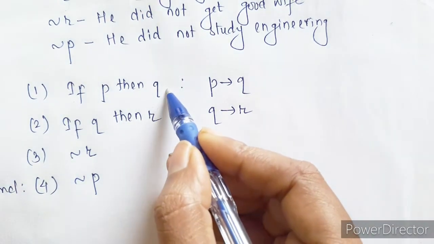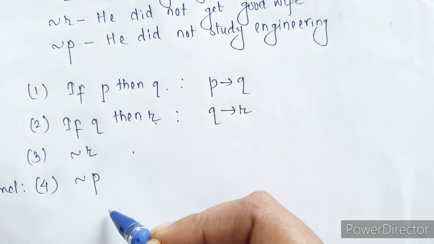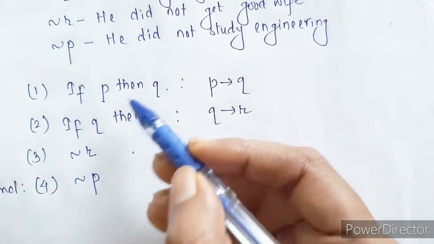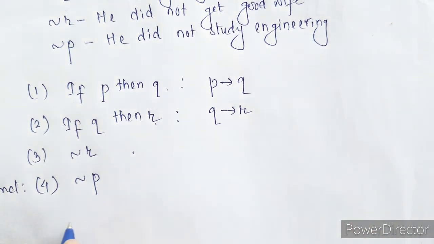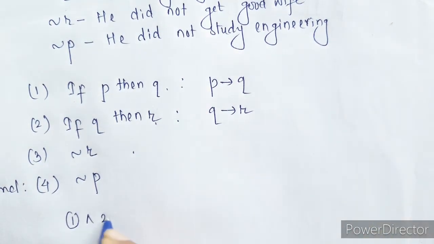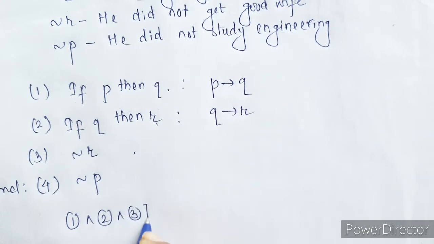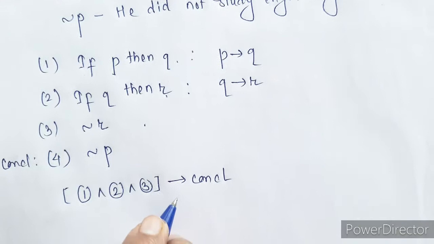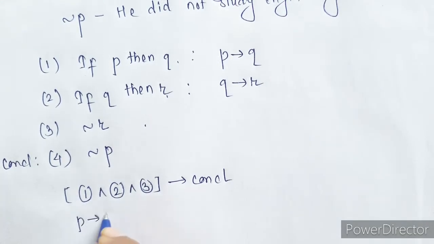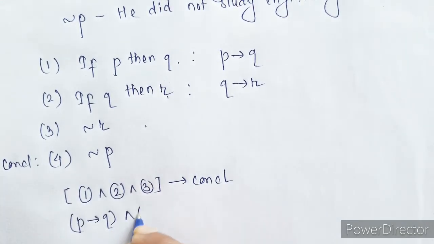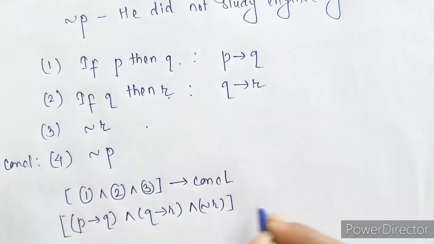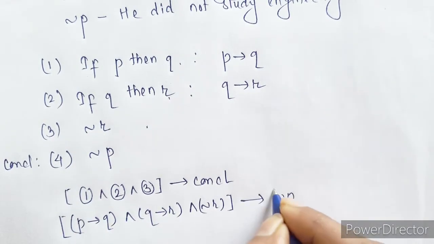First, second and third is going to give us conclusion. That is, P implies Q and Q implies R and negation of R, all this together is going to give us negation of P, that is conclusion.